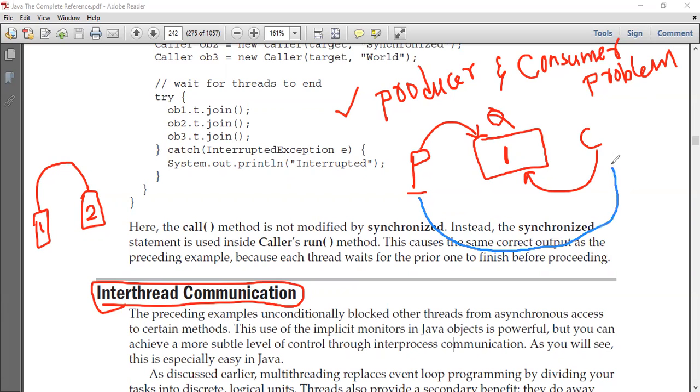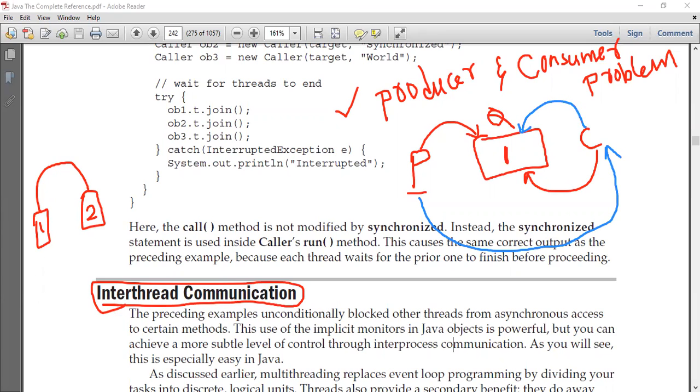The producer should tell the consumer that it has produced a value. Once the producer notifies the consumer, the consumer is going to consume this value.